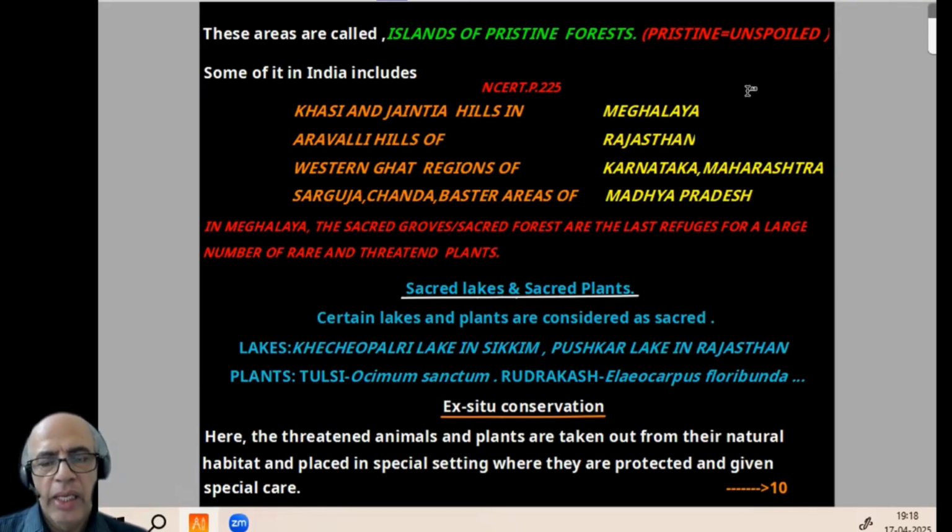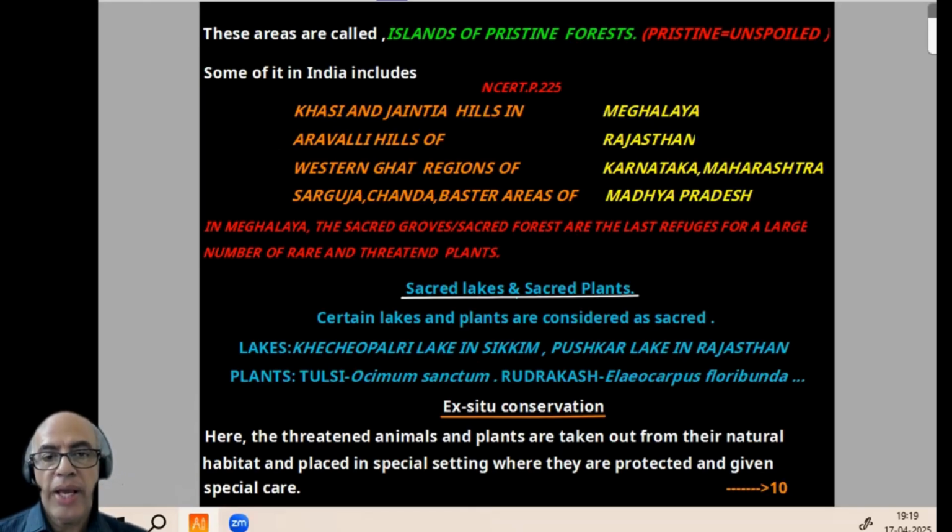Some of them in India, NCERT page number 225, important for your entrance theory, include Khasi and Jaintia Hills in Meghalaya, Aravalli Hills of Rajasthan, Western Ghat regions of Karnataka, Maharashtra, then Sarguja, Chanda, Bastar areas of Madhya Pradesh. Also important: in Meghalaya, sacred groves and sacred forests are the last refuges for a large number of rare and threatened plants.